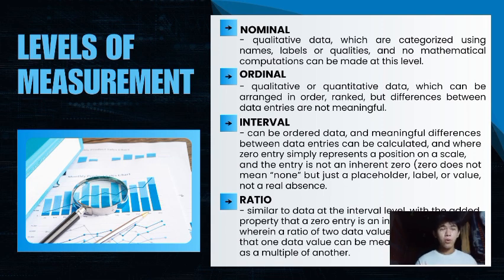So for ratio, it is similar to data at the interval level, with the added property that a zero entry is an inherent zero, wherein a ratio of two data values can be formed so that one data value can be meaningfully expressed as a multiple of another.